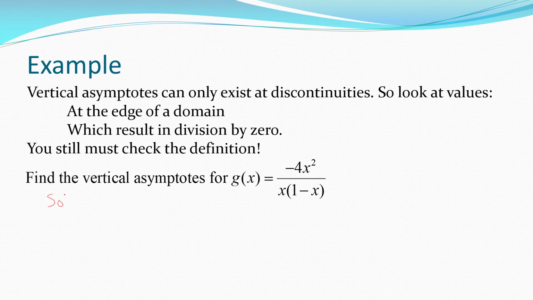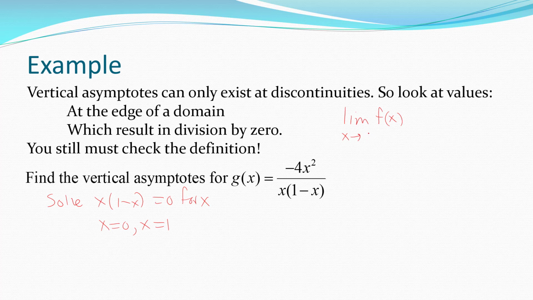So I'll just solve that x times 1 minus x would then equal 0, and I'll solve that for x. Clearly the solutions are x is 0 and x is 1. So we have that the function is discontinuous at these values. But that does not mean we get a vertical asymptote there. We have to check the definition. So normally you would check the definition by taking the limit of the function as x approaches these values from the right separately and the left separately.